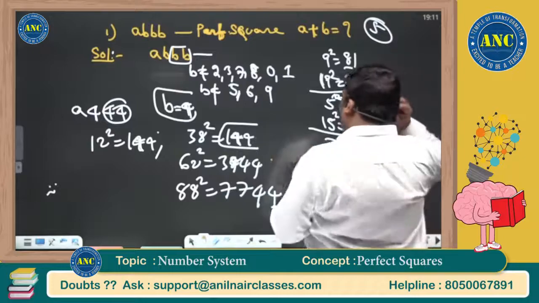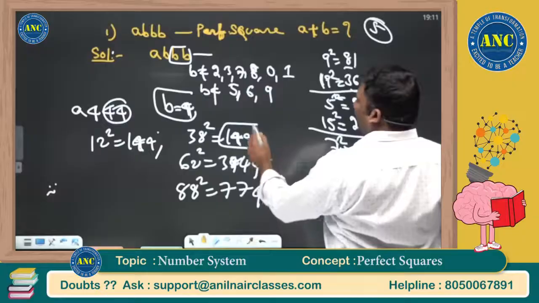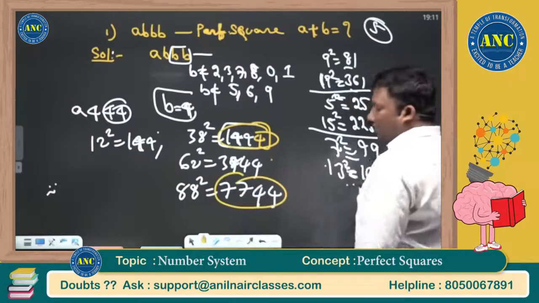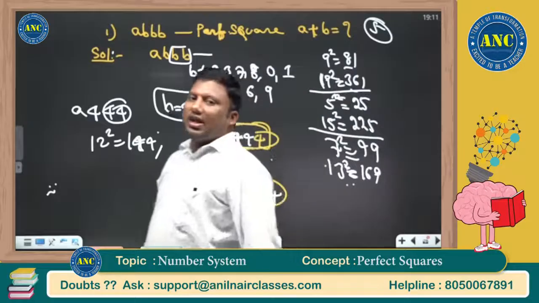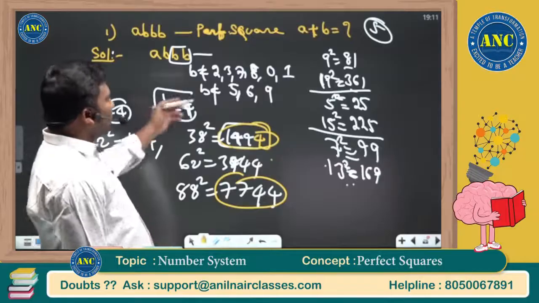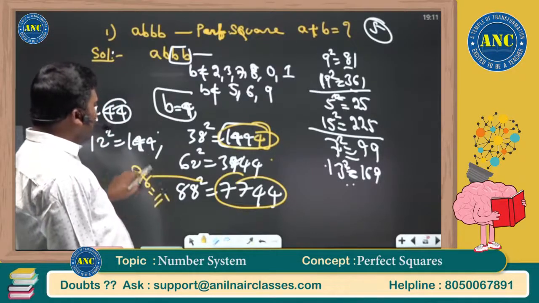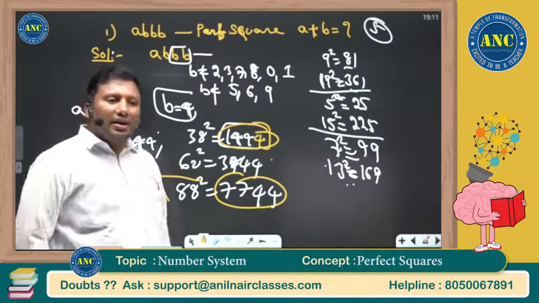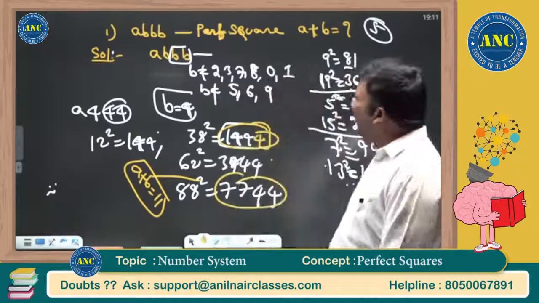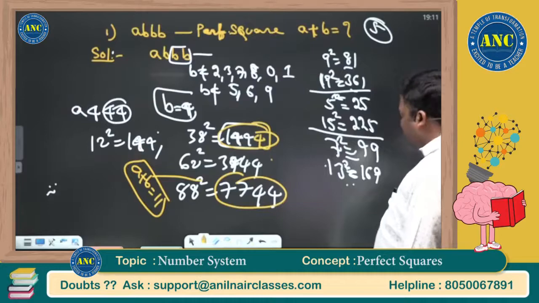This is satisfying the first question and this is satisfying the second question. 7744. First question answer is 5. Second question answer is 11: 7 plus 4 is 11. I hope the idea is very clear. Very, very easy question. Two questions out in a single slide.